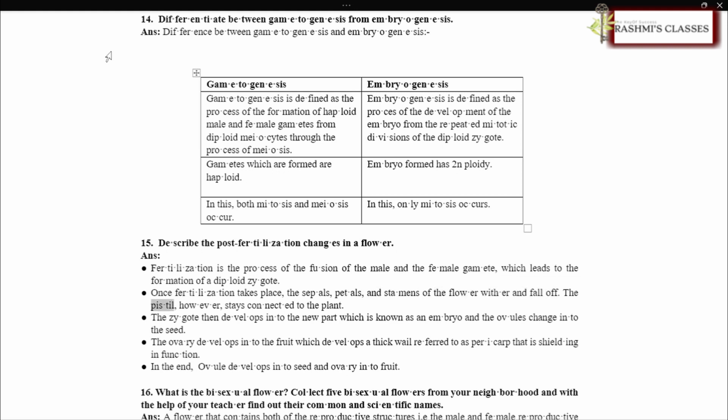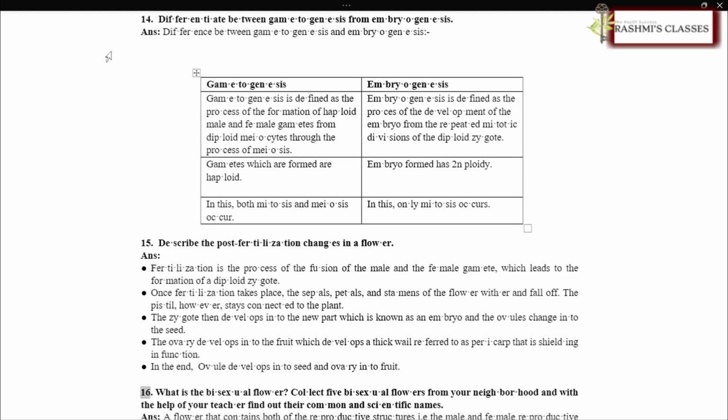The pistil, however, stays connected to the plant. The zygote then develops into the embryo, and the ovules change into the seed. The ovary develops into the fruit, which develops a thick wall referred to as pericarp that is protective in function. In the end, ovule develops into seed and ovary into fruit.